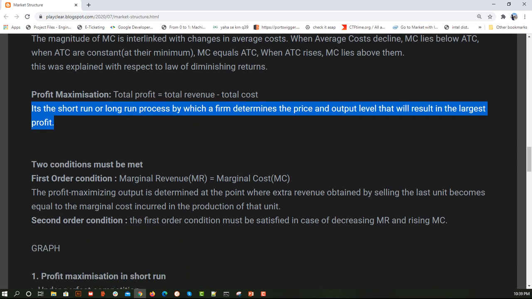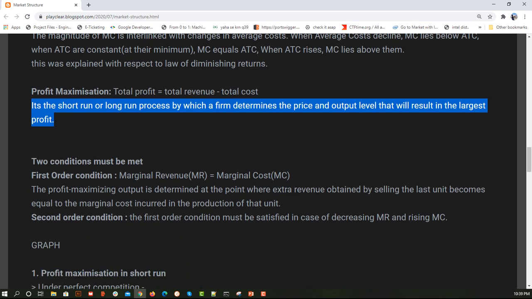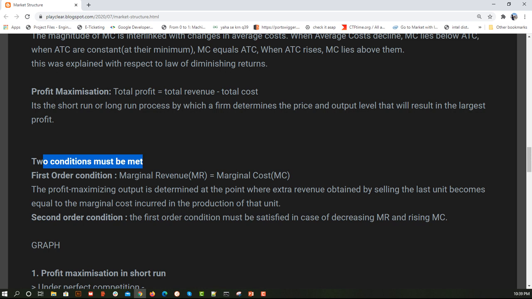Now we are going to see the two conditions that must be met so as to identify what is the profit and what.